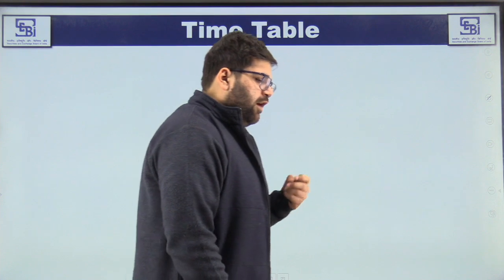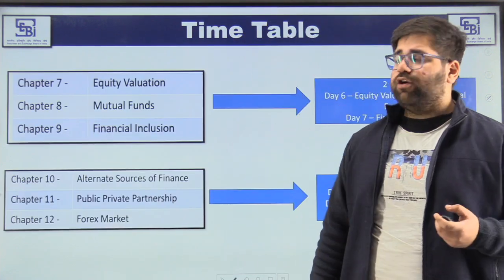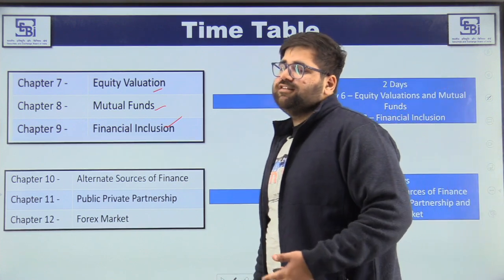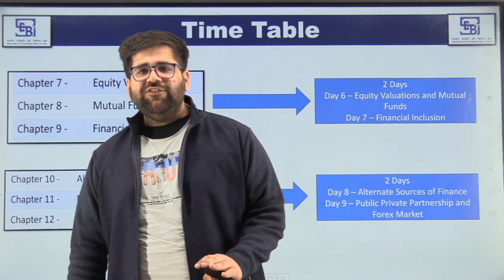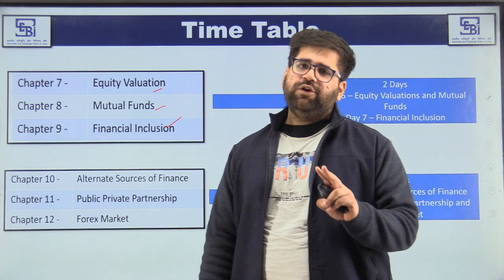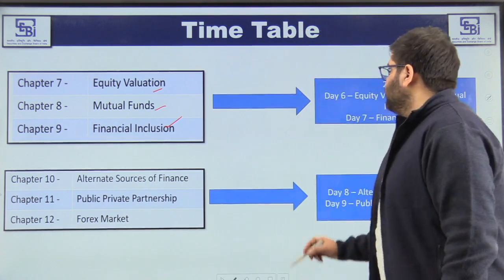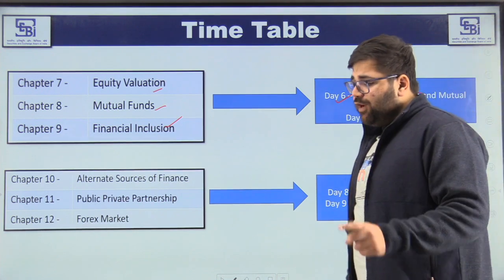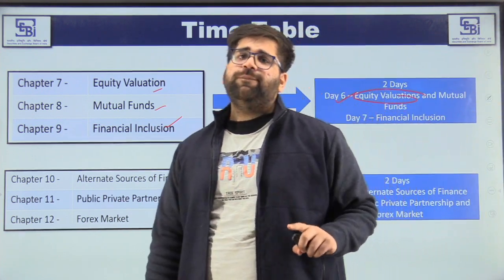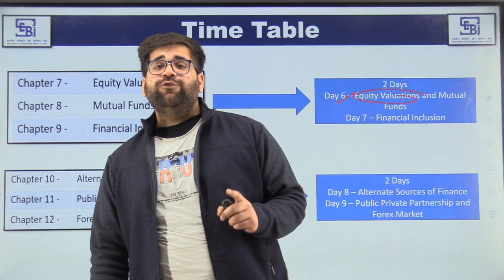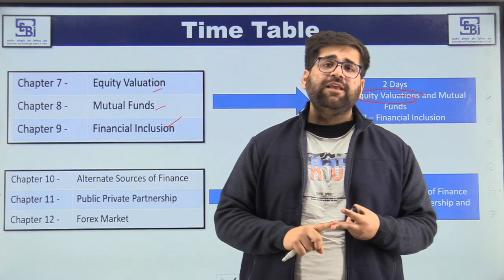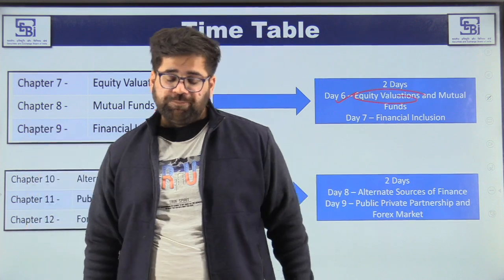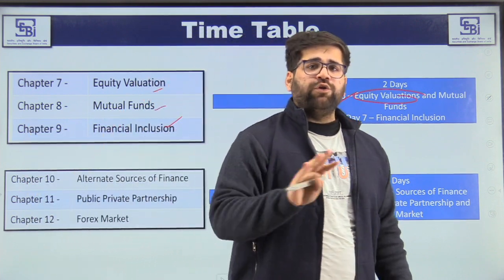Now let's move to the next important days. Chapters 7, 8 and 9, which are equity valuation, mutual funds and financial inclusion. Comparatively easy chapters, doable in 2 days only. On day 6, finish your equity valuation and mutual funds. In equity valuation, as I have told you, don't go deep into technical analysis. Just focus on what EPS is and what PE is, that is price to earning, and EPS is the earning per share ratio. Focus on these two.